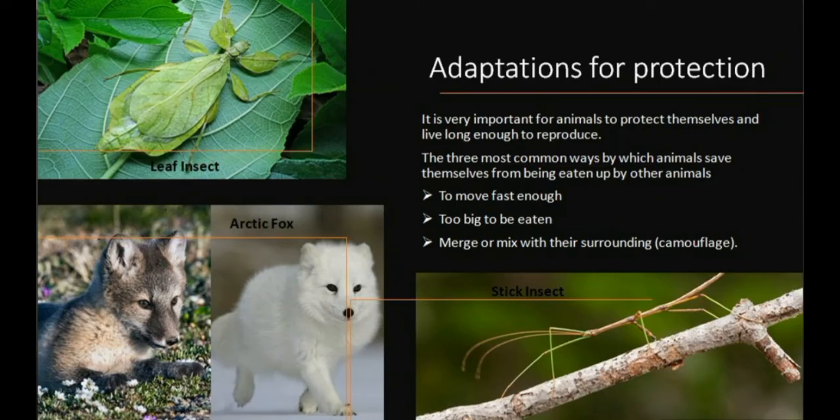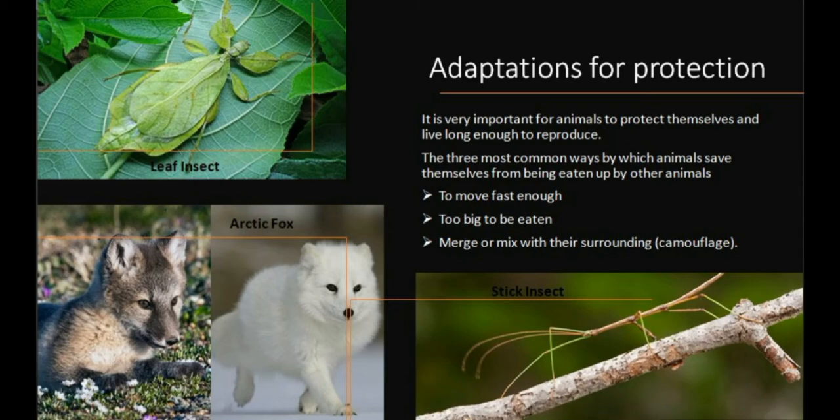Next category is adaptations for protection. How animals adapt themselves to protect from their enemies. It is very important for animals to protect themselves and live long enough to reproduce. So now let's see the three most common ways by which animals save themselves from being eaten up by other animals. First is to move fast enough.